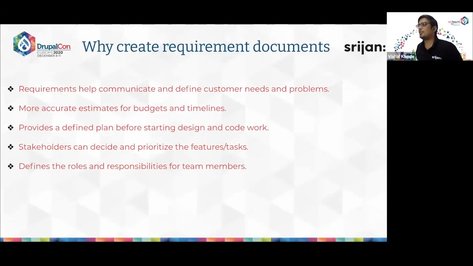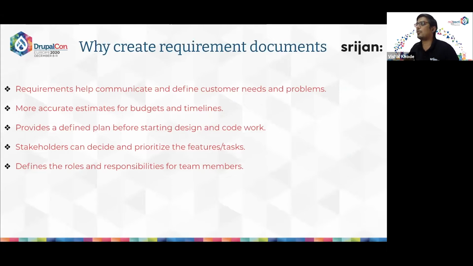So let's say, why should we create the requirements document? Requirements basically help communicate the customer needs and problems. Through thorough requirements gathering, stakeholders can establish a consensus on what is needed for the customer's problem to be solved. Using this requirement document, more accurate estimates for the budgets and timelines for product delivery can be defined.